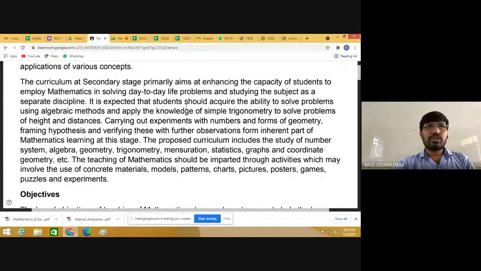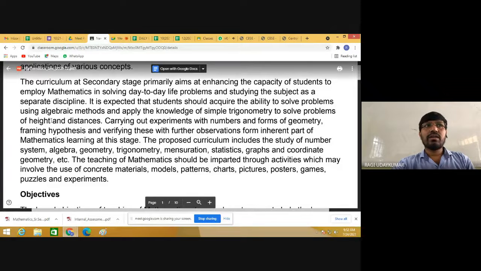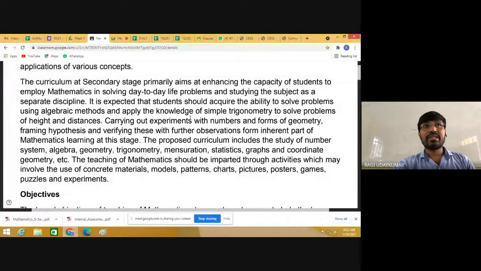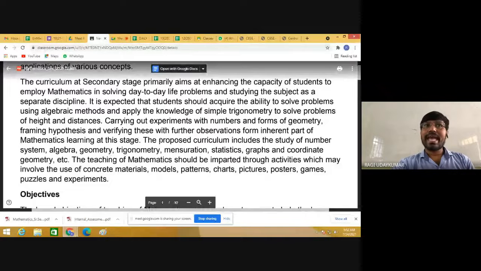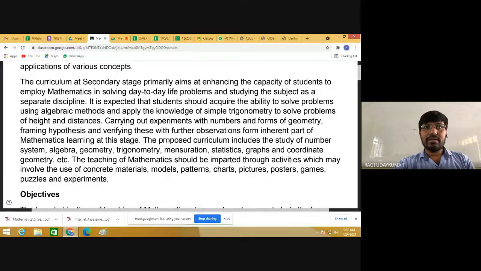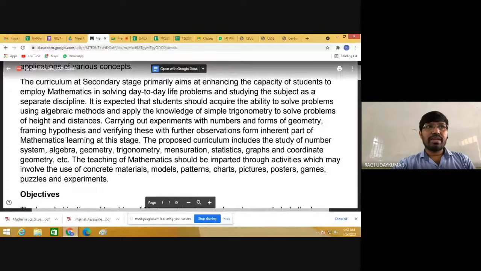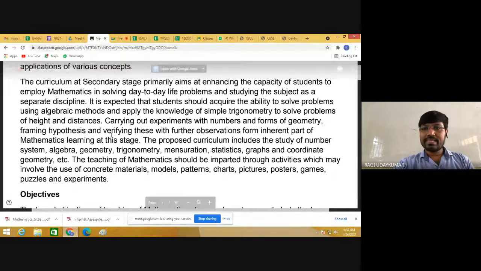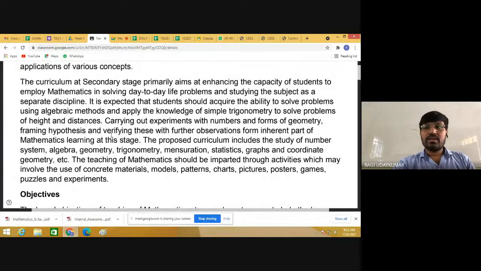Students are expected to acquire the ability to solve problems using algebraic methods and apply their knowledge of simple trigonometry to solve problems on heights and distances, carrying out experiments with numbers and forms of geometry. Framing hypotheses and verifying these with further observations form an inherent part of mathematics learning at this stage. The curriculum includes the study of the number system, algebra, geometry, trigonometry, mensuration, statistics, graphs and coordinate geometry. These are the different branches of mathematics.